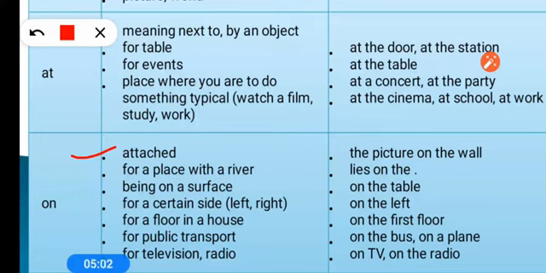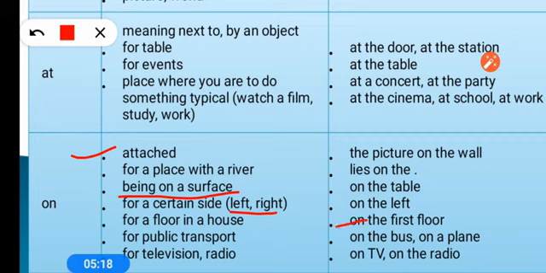If anything is touching the surface of something, we use on, like on the table. For left and right, we use on the left, on the right. For floors in a house, on the first floor, second floor, third floor.